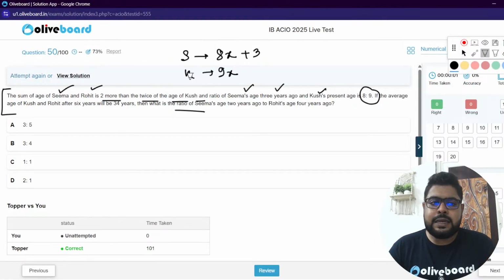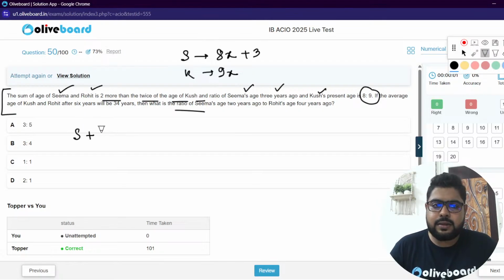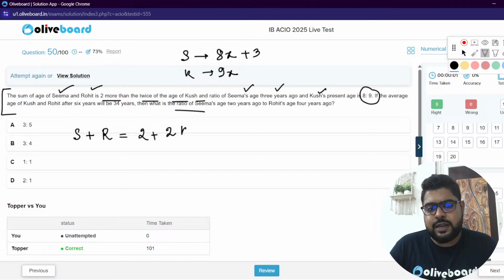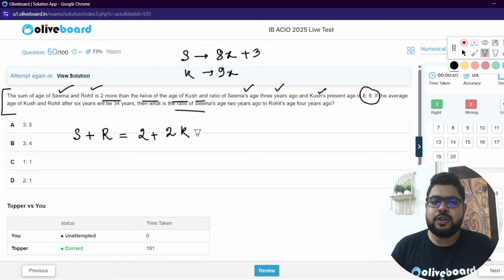Sir, done. Now, sum of Seema and Rohit. Seema plus Rohit is 2 more than twice the age of Kush. Perfect, so it is given. Seema I know. Okay, Rohit's also we have to find, sir.